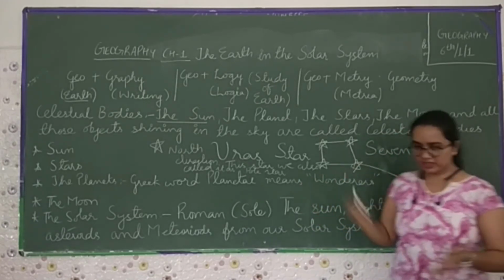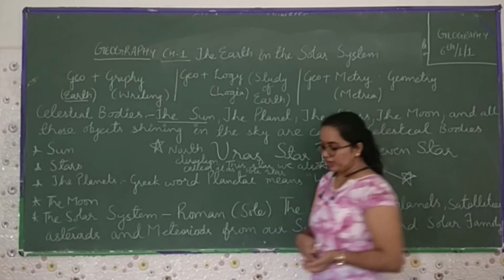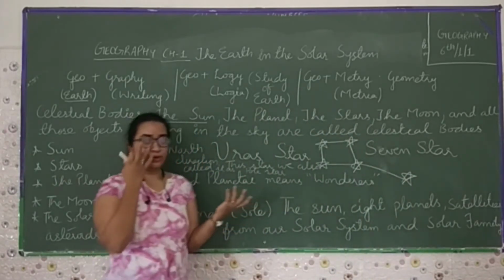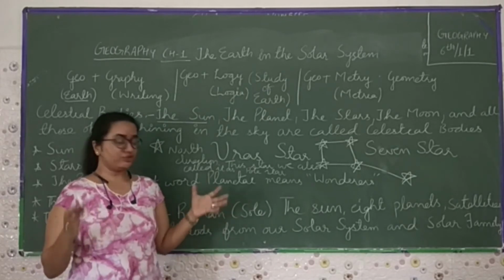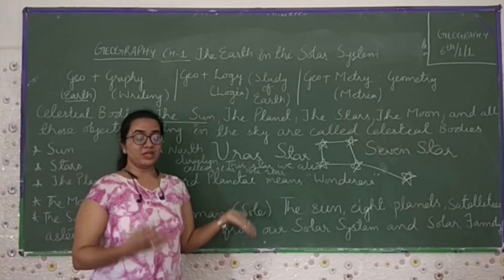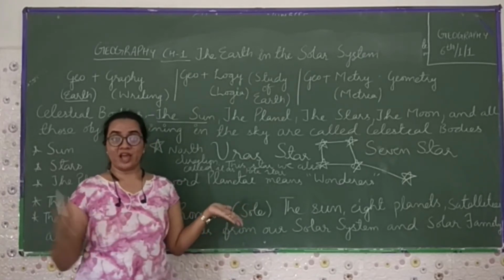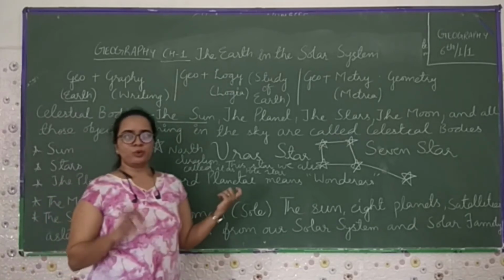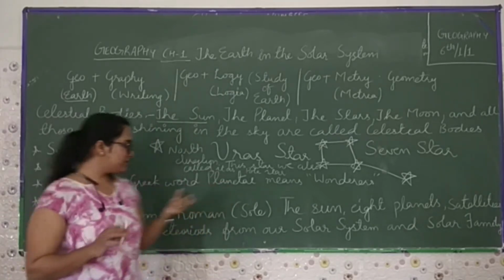Actually, earlier there were 9 planets, but the scientists discovered that Pluto is not a planet, it is just a bunch of gases. According to NASA, we have more than 5,000 planets in our galaxy. But according to this textbook, we only study 8 planets.